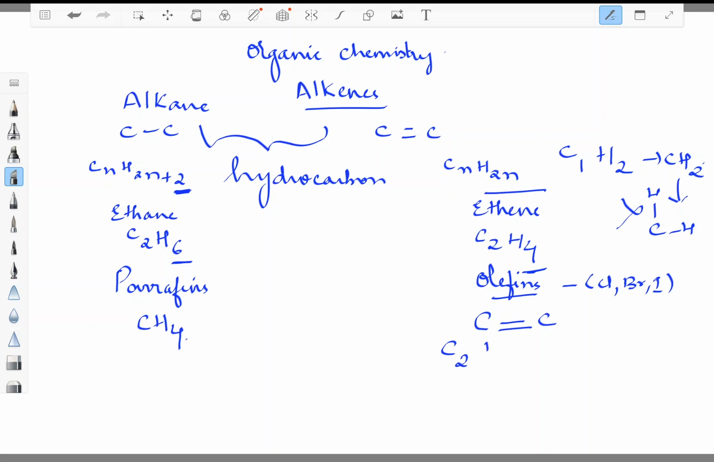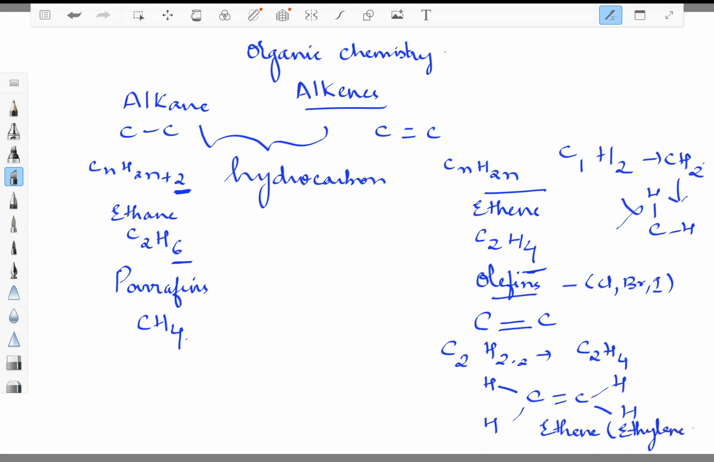Now if I have n is equal to 2, then it is C2H2 into 2, that is nothing but C2H4. That means C double bond C, with two hydrogens on each carbon. The name is ethene, and the common name is ethylene.